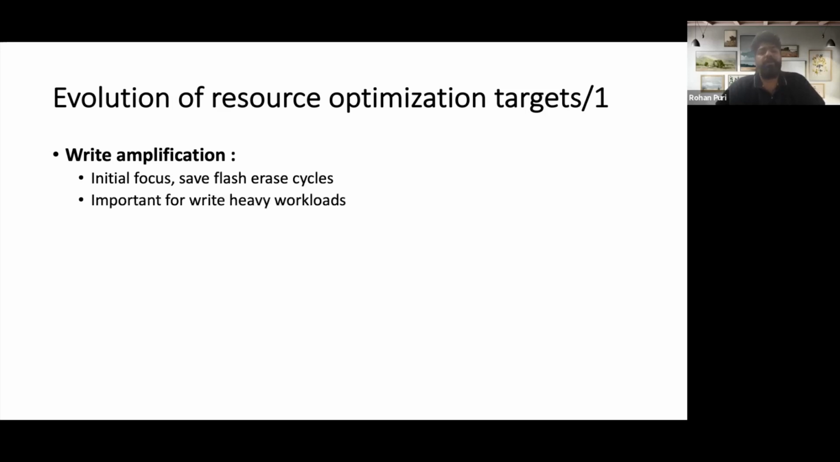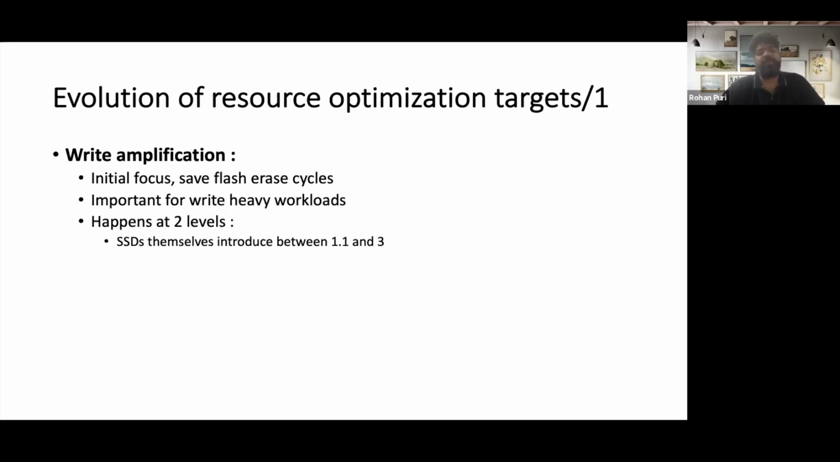Then they go on to talk about how the evolution of resource optimization happened. They say that earlier they focused a lot on write amplification. That was the initial focus, because if they focus on write amplification, they will eventually save on flash erase cycles, which is very important if your workload is very write heavy. Write amplification happens at two levels.